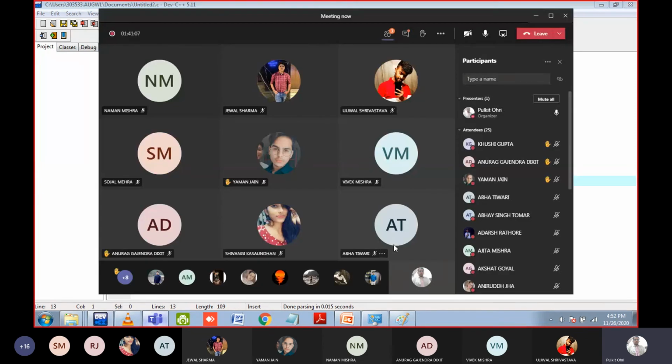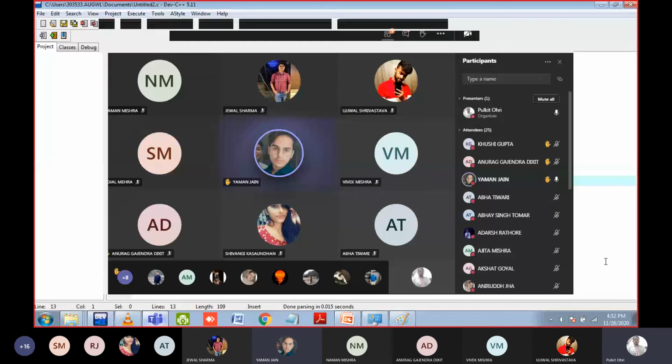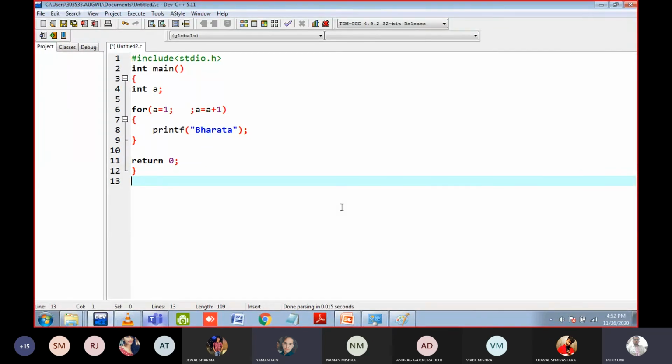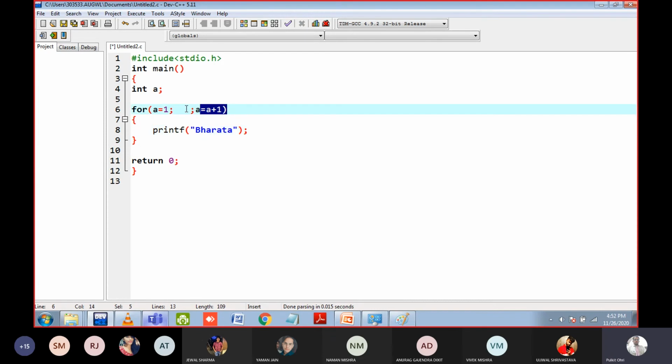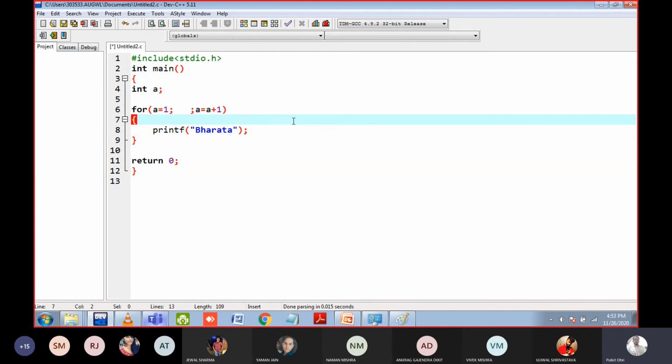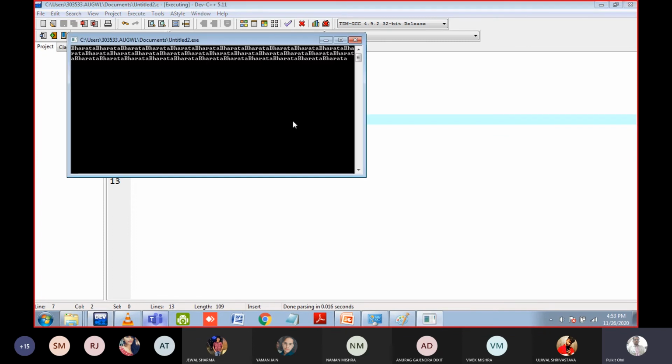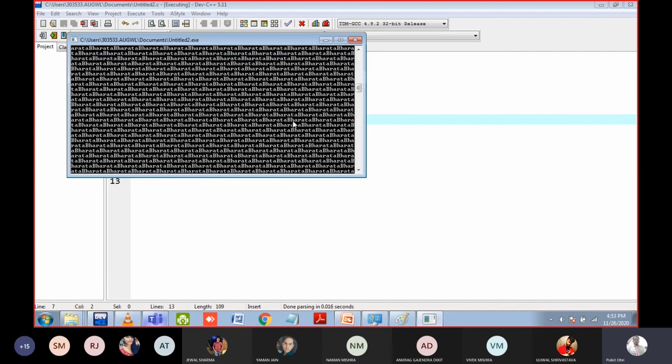Okay, anyone else? Yaman? Sir, infinite times, sir. Why? The condition is not there, sir. So the stopping is not there. There is no one to stop this for loop. Yes or no? First a will become 1, then there is no stopping condition. No worry. Go to Bharata, print it. Then a will become 2. There is no stopping condition. No worry. So this will go on and on because you have not written the stopping condition. The stopping condition decides whether the loop will stop or not. So this loop will just keep executing, which is not a good thing. Yes or no?